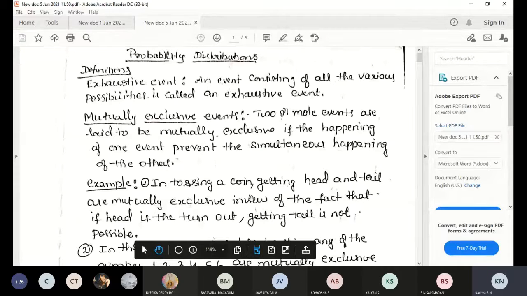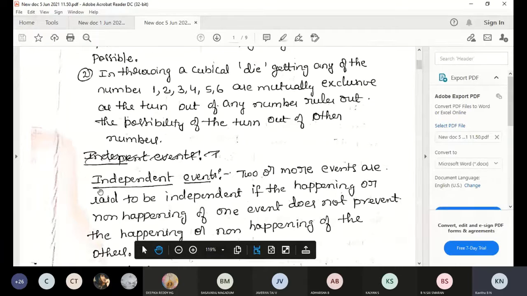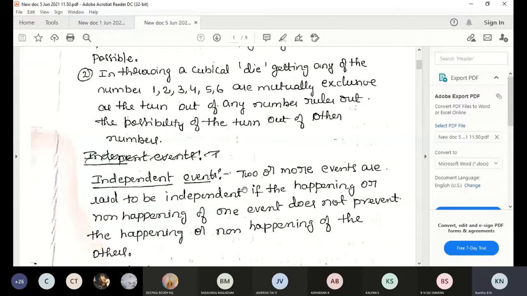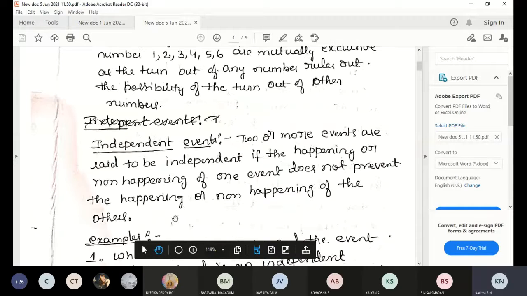Tossing a coin, head is turn out, tail is not possible. Then one more definition, independent events. Two or more events are said to be independent if the happening or non-happening of the one event does not prevent the happening or non-happening of the other events.